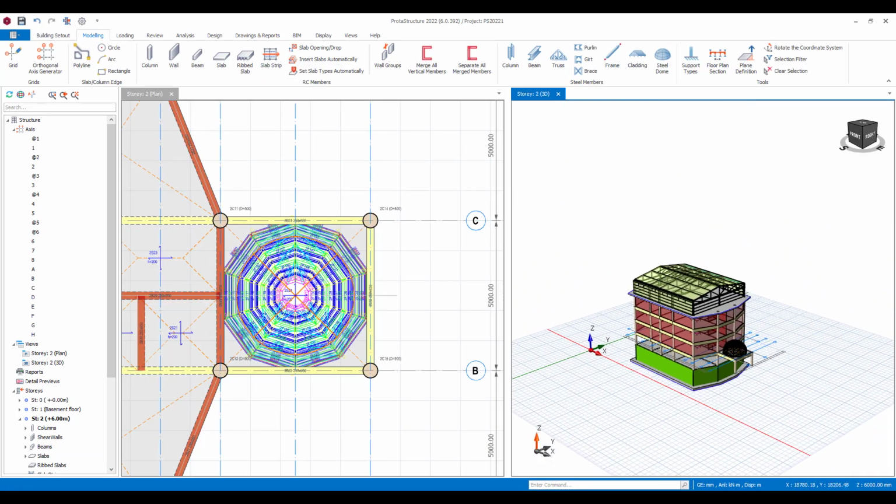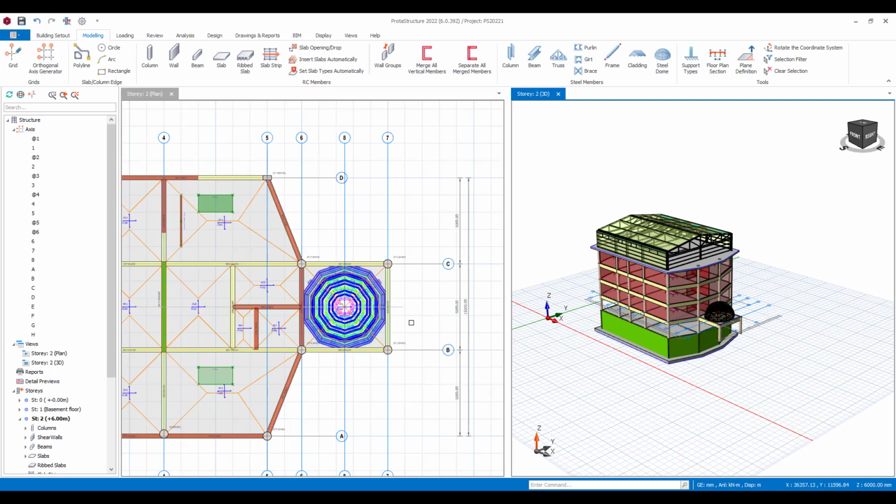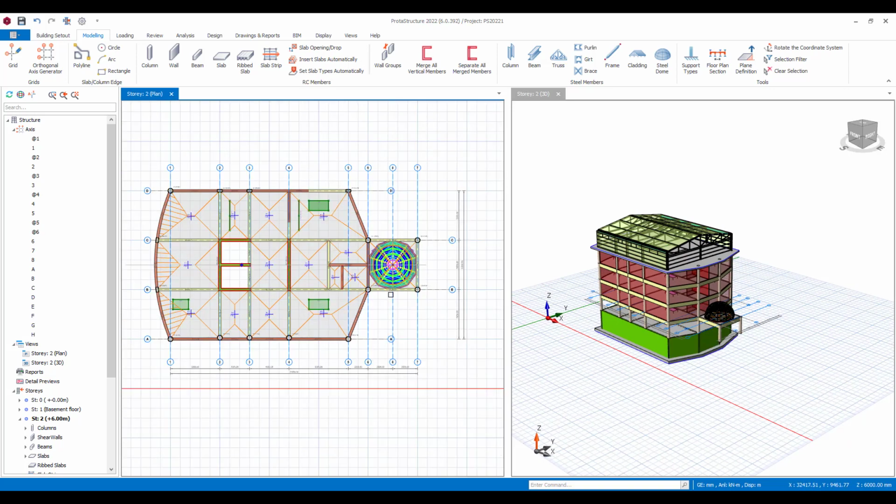So I hope you enjoyed what I've shown you with ProtoStructure today. And I think it's fantastic what we've been up to in terms of the new 2022 version. I've not been able to show you everything today in the time that we've spent. I know that I've gone over time, but if you want to find out more, I would encourage you to refer to my colleague Mustafa's webinar from last week, as well as look at a lot of the documentation that we have online covering the new features, and that includes the help and support documentation.